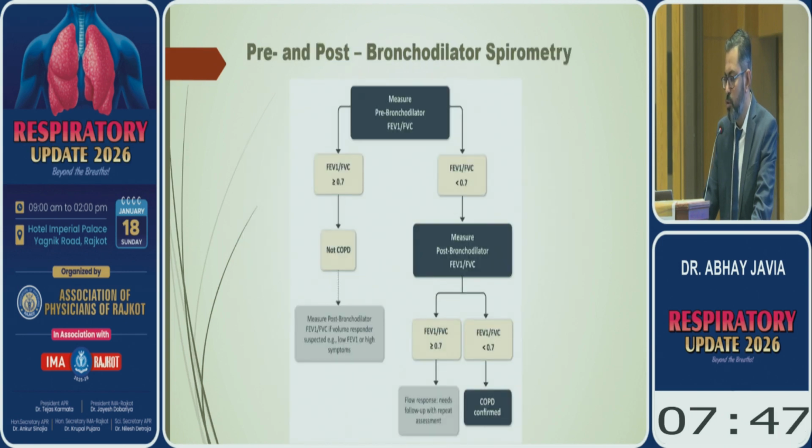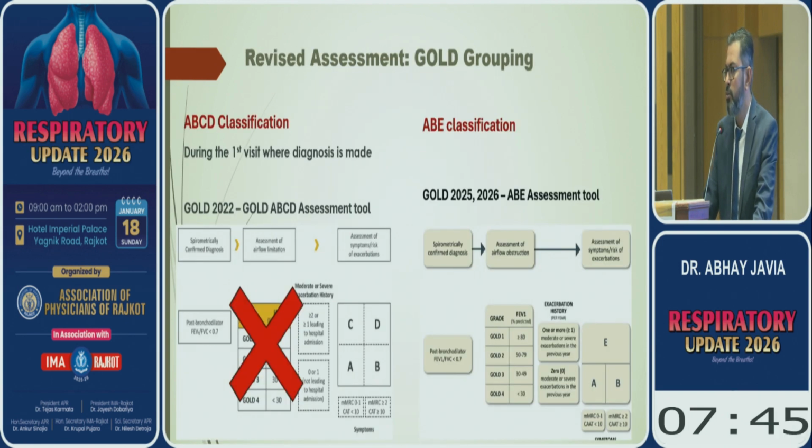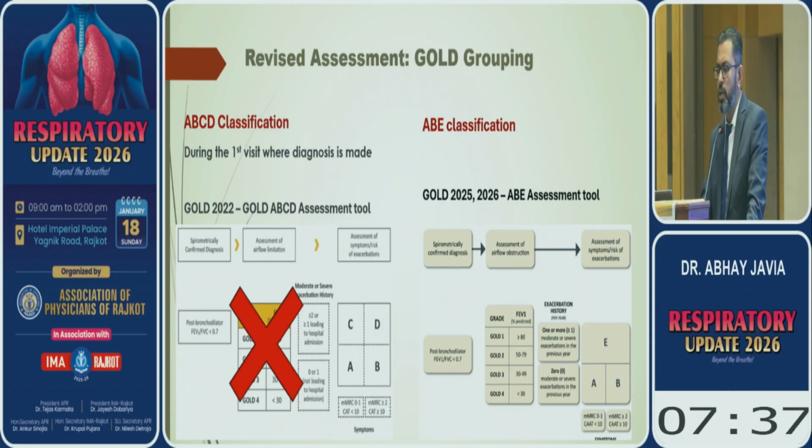Now, not going into spirometry, as it has already been very well covered by Devkar sir. The other update included in the recent GOLD guideline is the classification. The older classification of A, B, C, D has been changed to now only three groups: group A, B, and E.